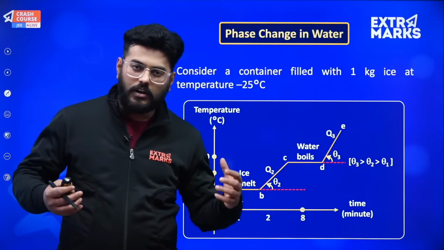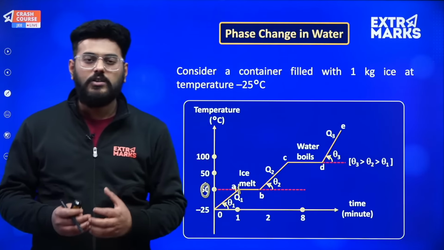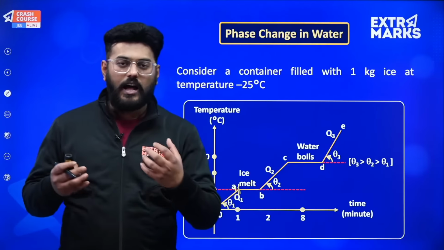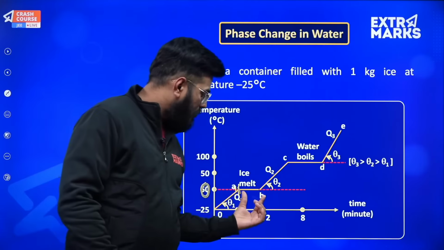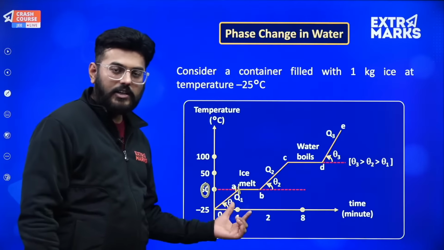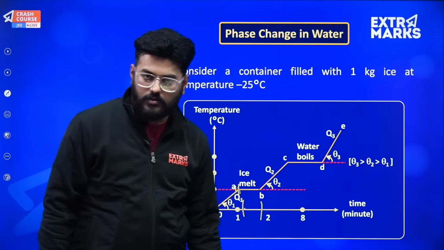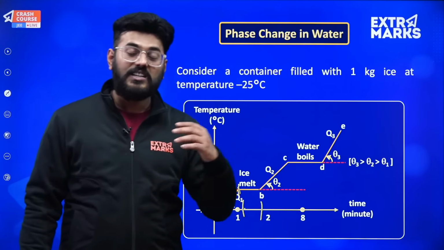To say it clearly, the entire energy is being used to change the phase of that substance, from solid to liquid. So this entire AB depicts that the heat energy you have given in this time interval will entirely be used to change the phase, and it won't go to increase the temperature.